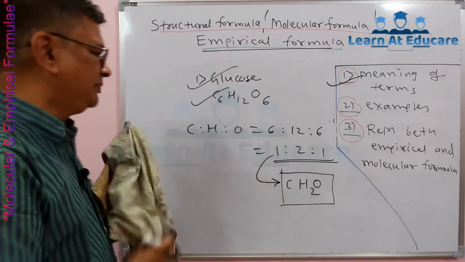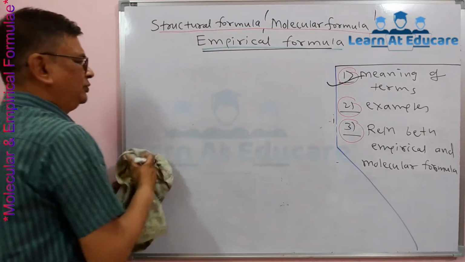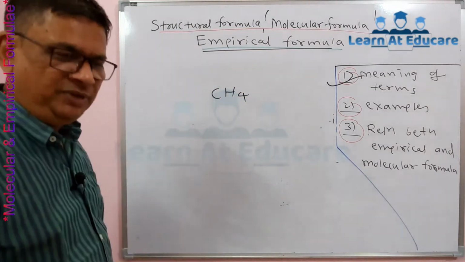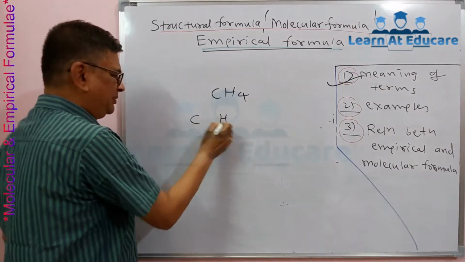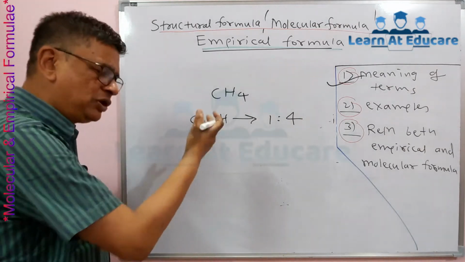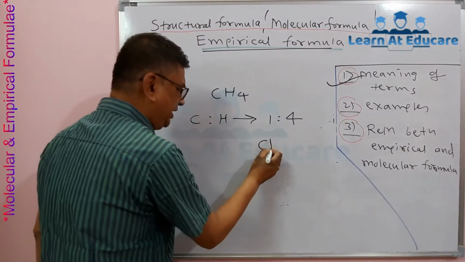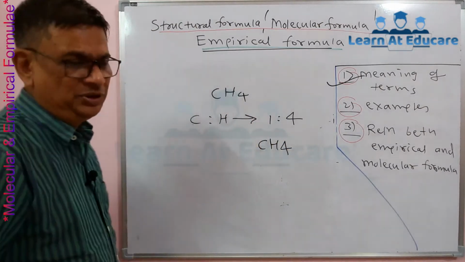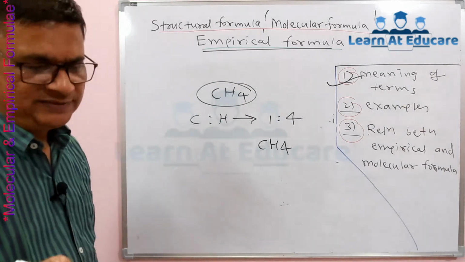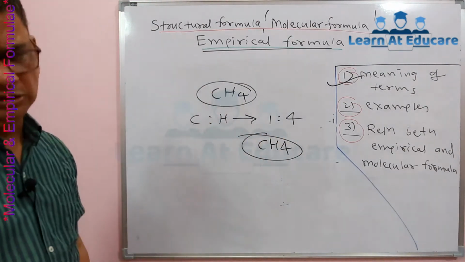We take another example. Suppose we have the smallest molecule, methane, CH4. The molecular formula of methane is CH4. Here the carbon to hydrogen ratio is 1:4, which is already the smallest or simplest ratio. Therefore its empirical formula will be the same. So CH4 is the molecular formula of methane, as well as its empirical formula.